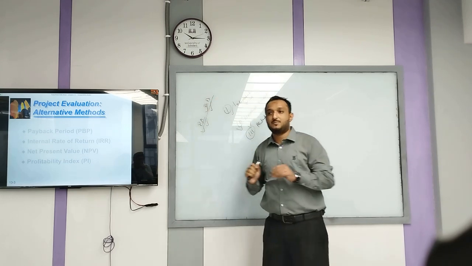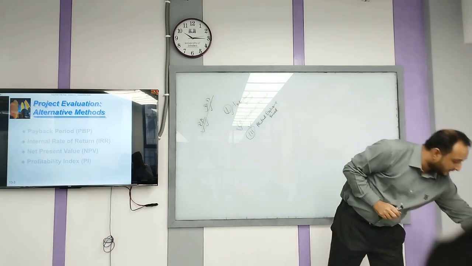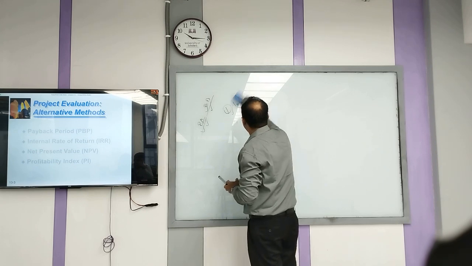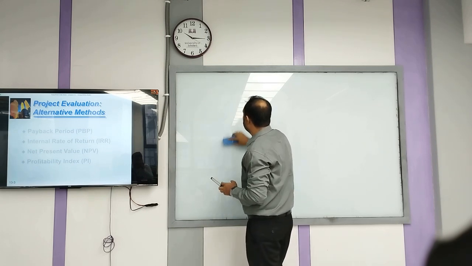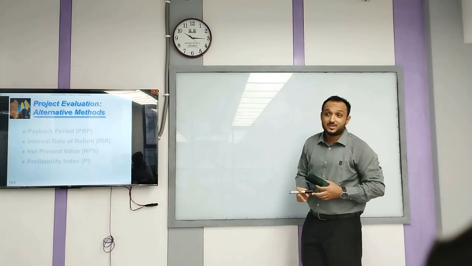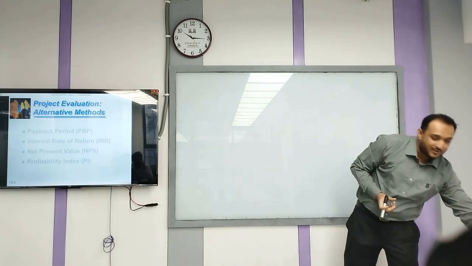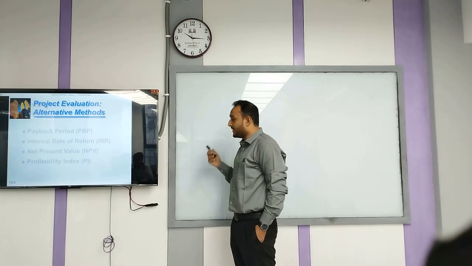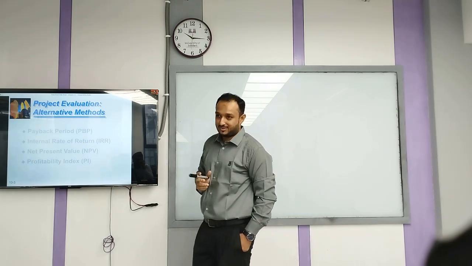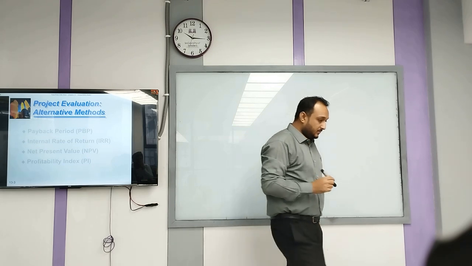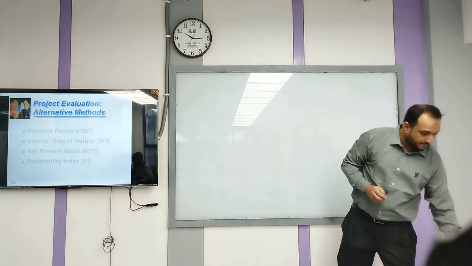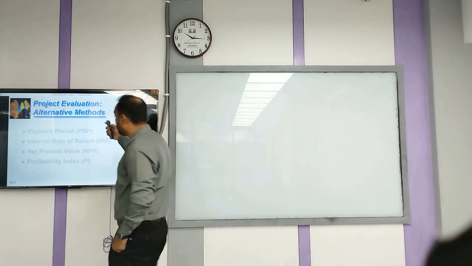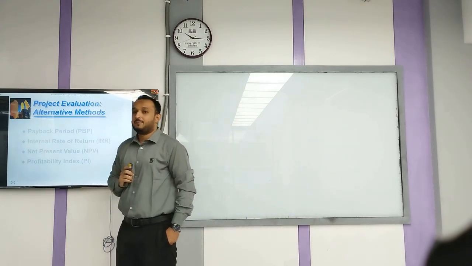So there are three types of project, right? Why can there be mutual exclusive projects? Because you have limited capital resources. Your financial resources are limited, so you cannot employ all of the financial resources and take up the two projects at once. Okay.